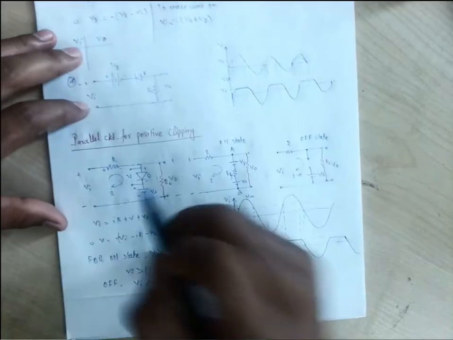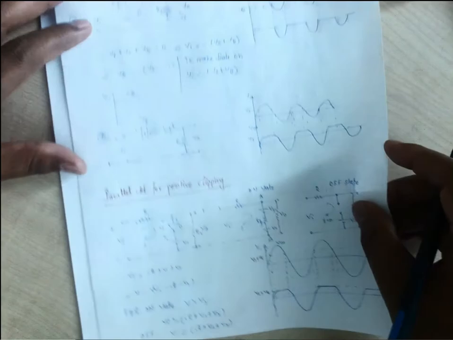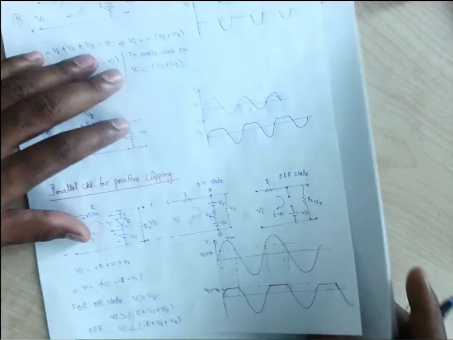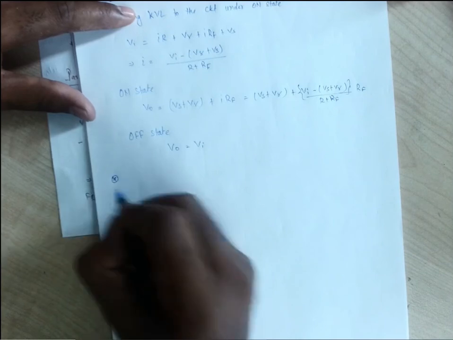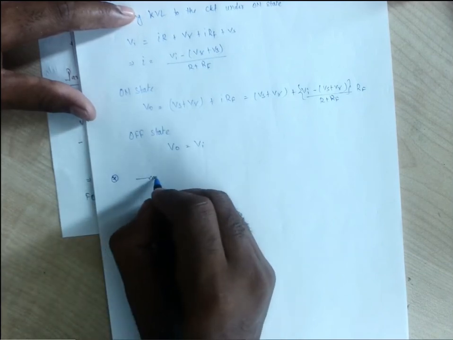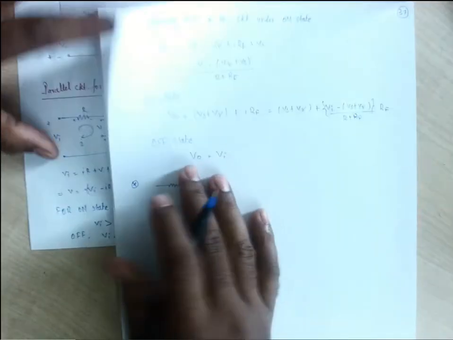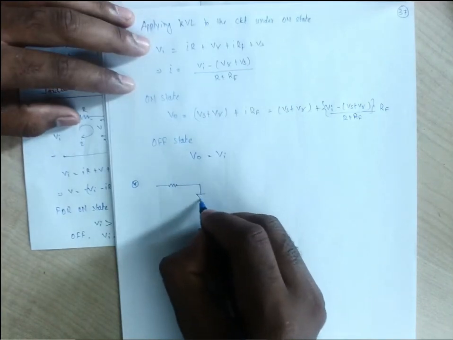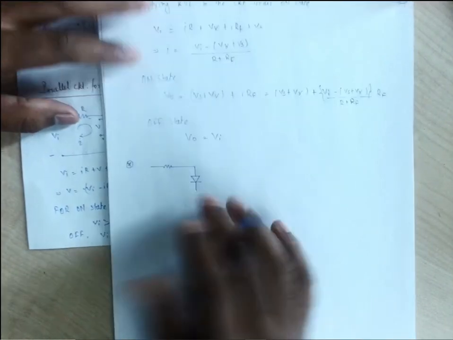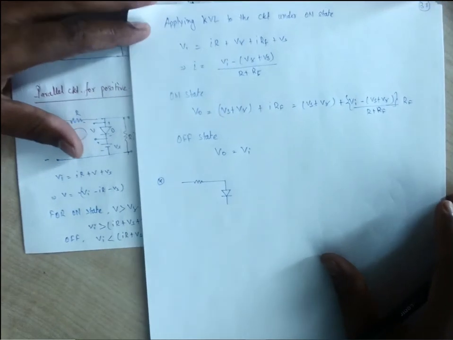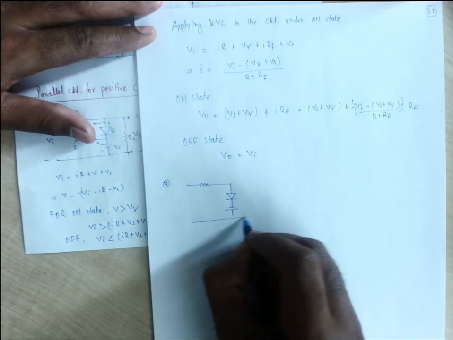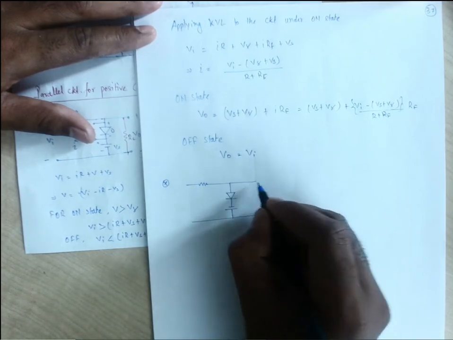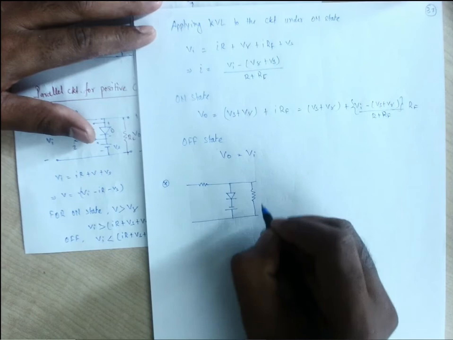Now if we change the polarity of this Vs, let us check another circuit. We are having our diode. We need to change the polarity of this Vs. So negative is there, positive is there, and we are having a load RL.